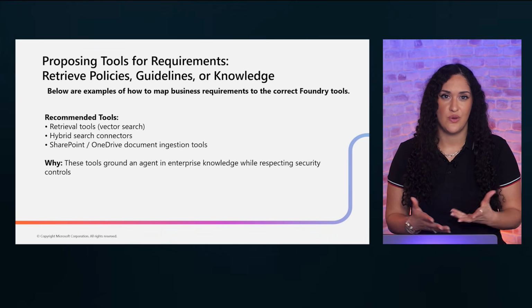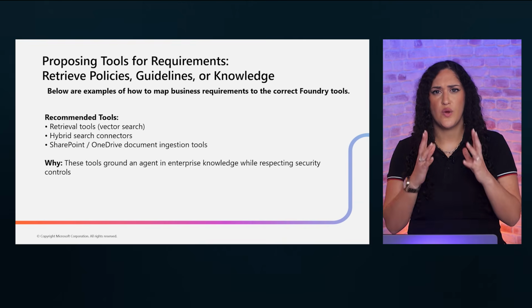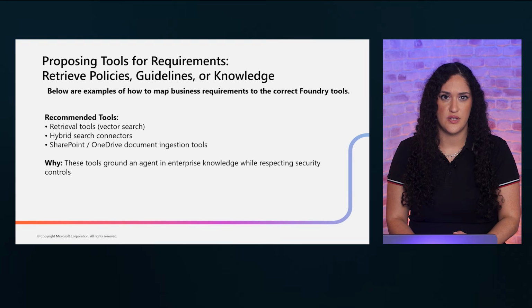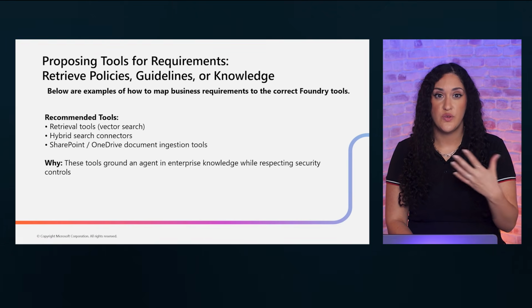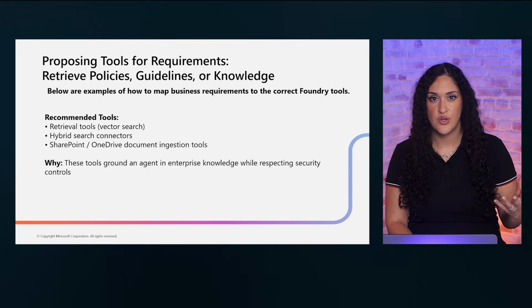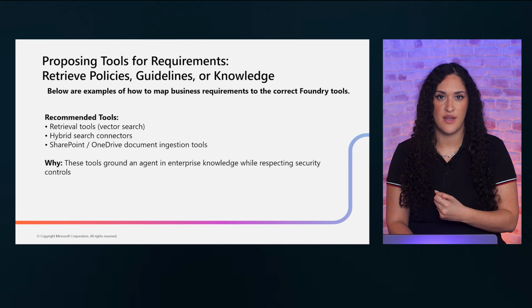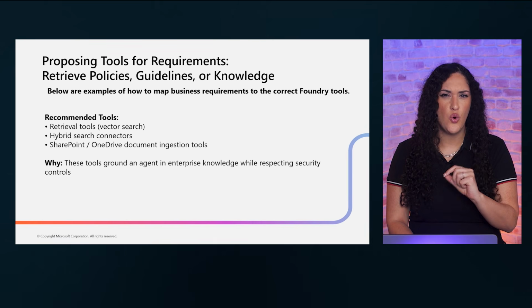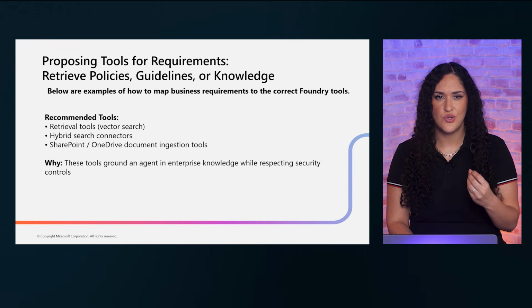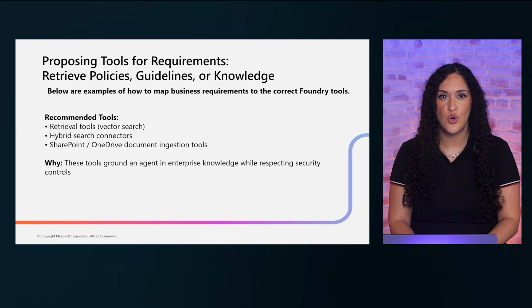Let's apply this to a real scenario. Say your requirement is to retrieve policies and guidelines for your agent to reference. The recommended tools are retrieval tools with vector search for semantic matching, hybrid search connectors for combining keyword and semantic approaches, and SharePoint or OneDrive ingestion for pulling in your existing document libraries. This combination grounds your agent in enterprise knowledge while maintaining security controls.